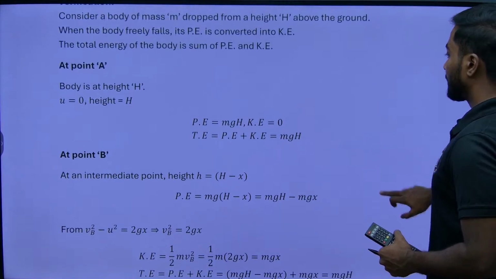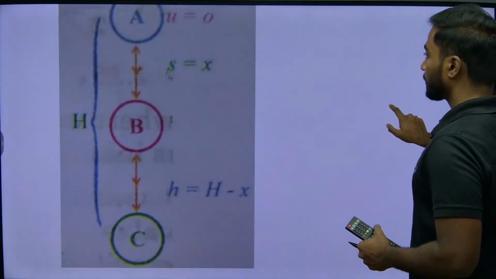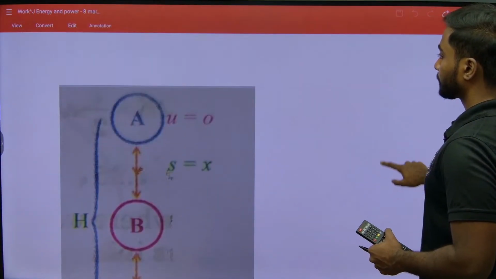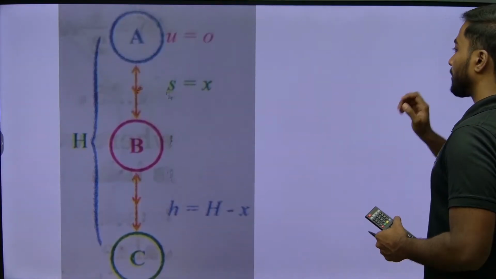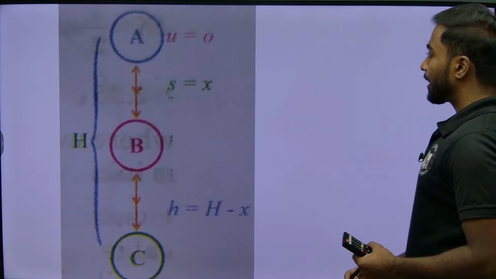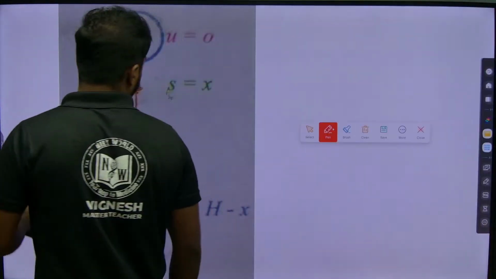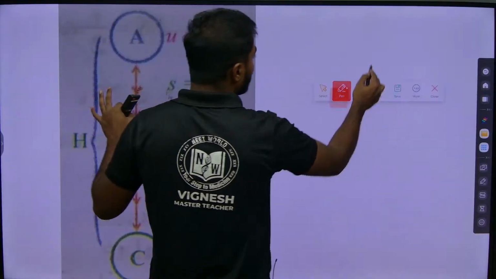First let me show the diagram here. So here is the diagram. In this diagram, object A is freely falling.